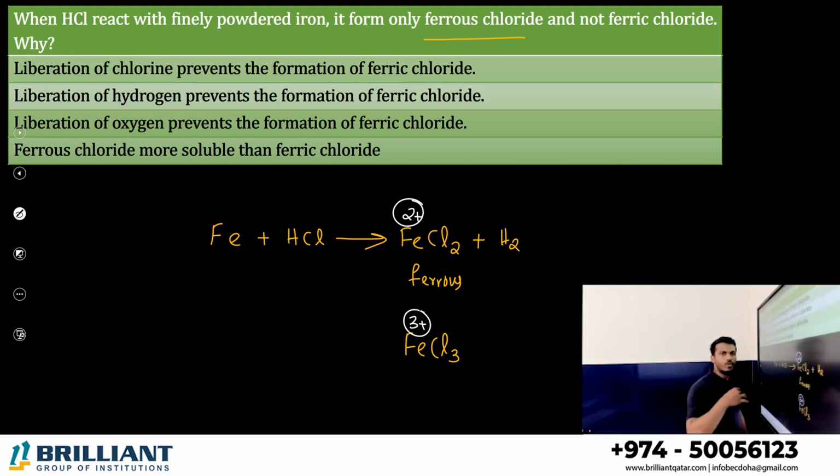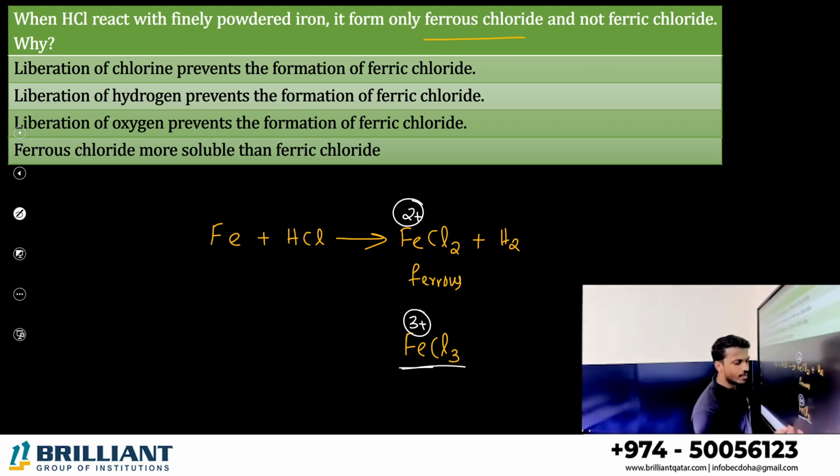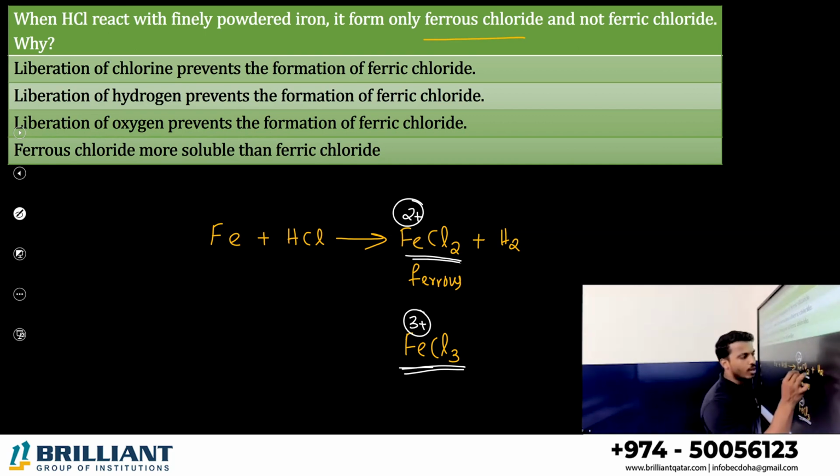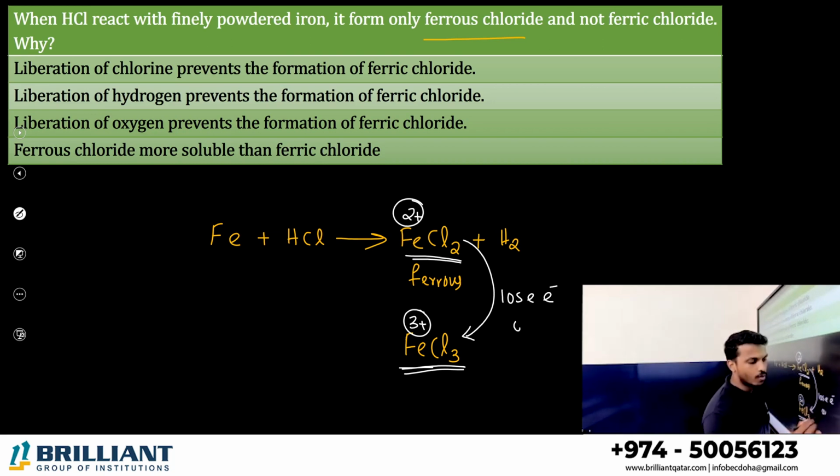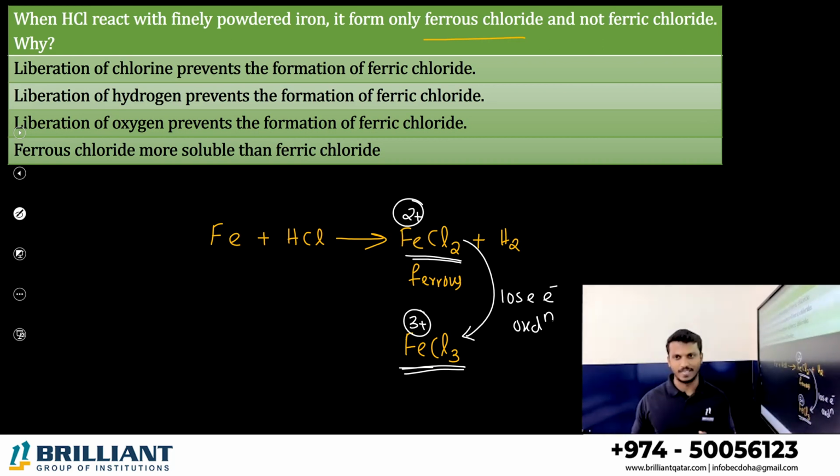So instead of FeCl3, we are getting only FeCl2. What is the reason? Suppose I want to convert FeCl2 to FeCl3. The +2 oxidation state wants to convert into +3. How is +2 oxidation state converted to +3? By losing one electron, right? Losing electron is called what? Oxidation. So ferrous, if it wants to convert into ferric, oxidation actually wants to take place, but it is not